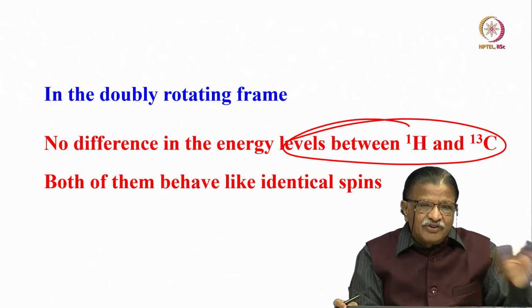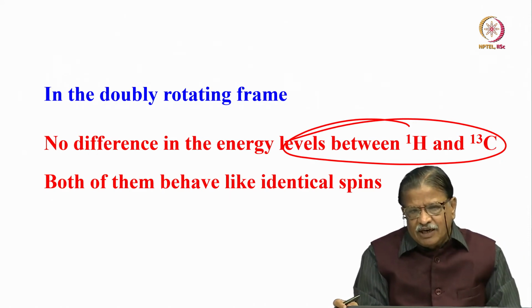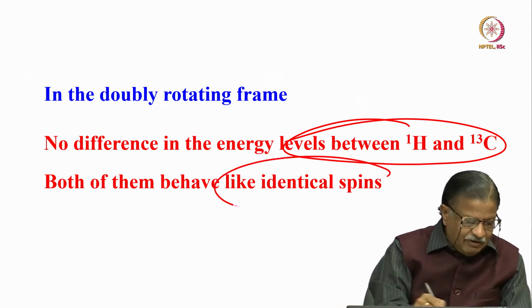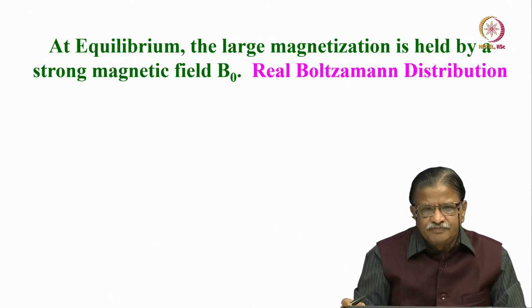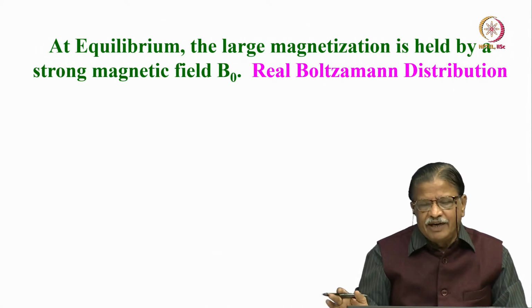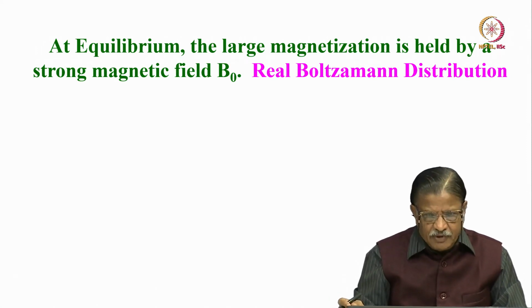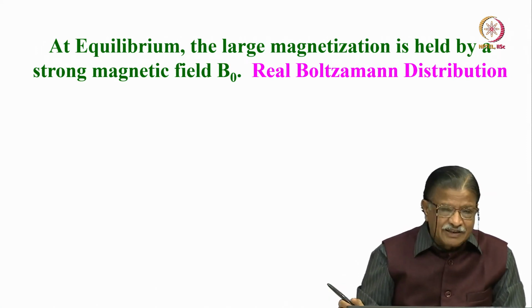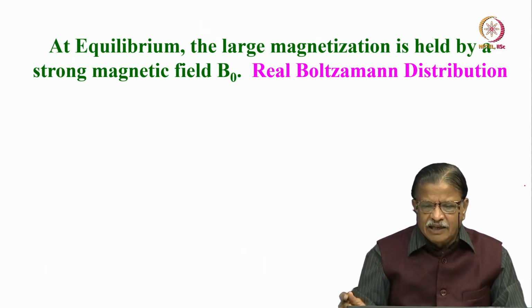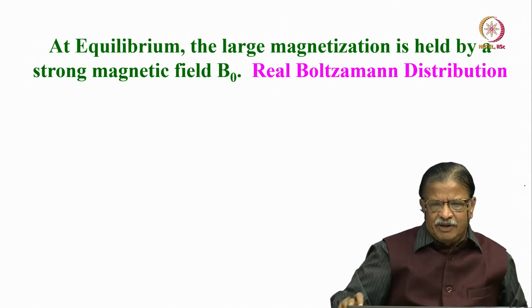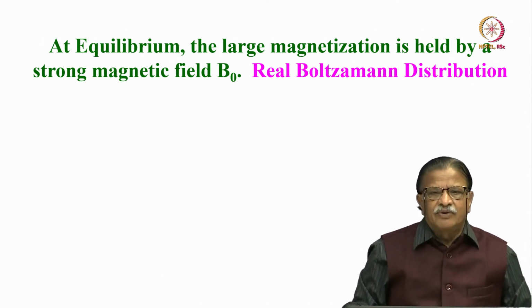Now you have created a situation where the energy levels of proton and carbon are the same, and both spins behave like identical spins. They completely lose their identity. There is no identity for them. Now let us understand what happens when you make the energy levels of proton and carbon equal in the doubly rotating frame.